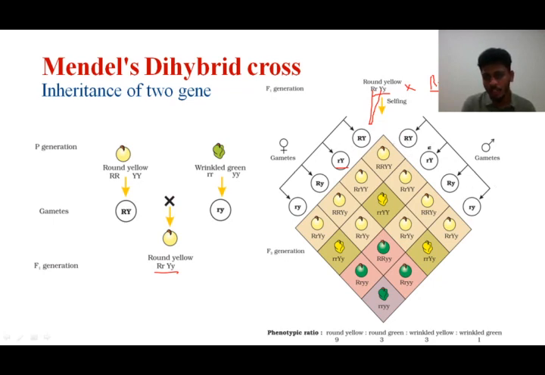So these gametes correspond to one of the parents, these gametes correspond to the other parent. You can take this as a female parent and this as a male parent for your convenience. When you cross, capital R and capital Y, capital R and capital Y fuse to form capital R, capital R, capital Y, capital Y. Same as when this and this fuse, we get capital R and small r, capital Y and small y here.